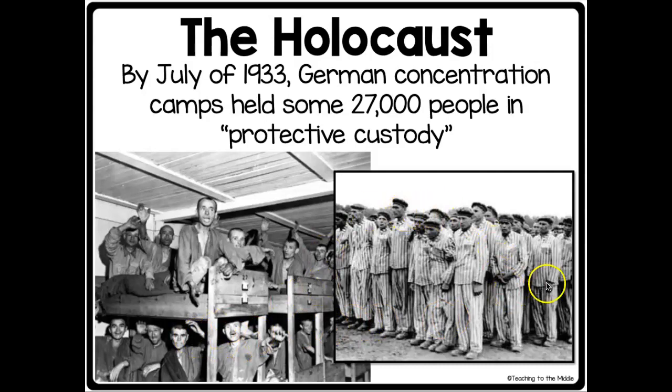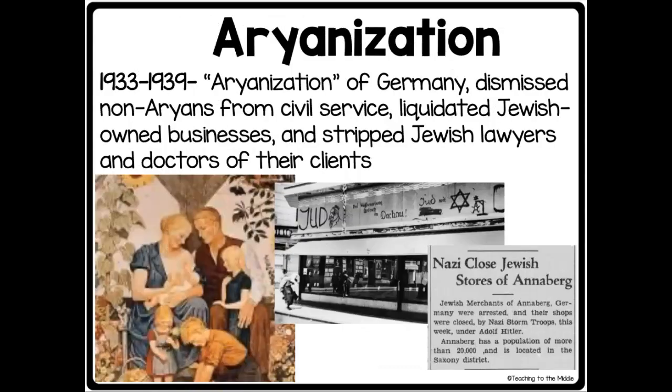They had to wear a particular outfit, sleep multiple people to a bunk. The last thing we'll talk about in this video is the Aryanization, and this is essentially a policy that rid Jews from all sorts of parts of normal daily life. So it occurred from the years 1933 to 1939, the Aryanization of Germany, which really dismissed non-Aryans from civil service, liquidated Jewish-owned businesses, which means really got rid of them, and stripped Jewish lawyers and doctors of their clients. Message being that essentially Jewish people, you do not have a place in German society.